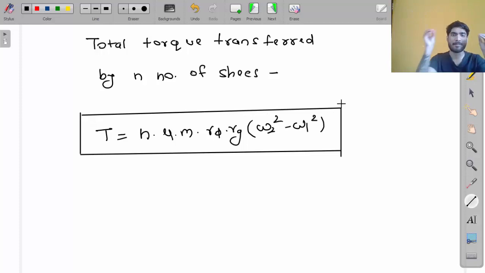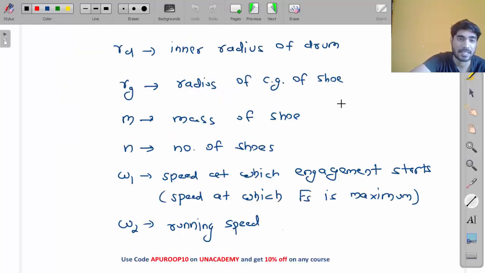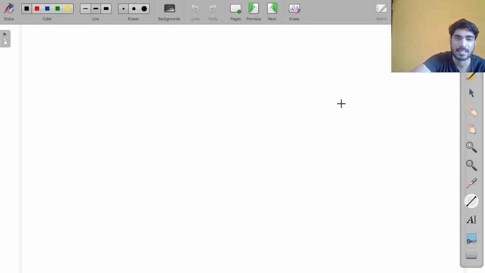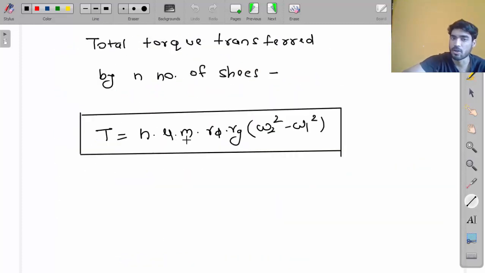Very easy. Multiply everything into omega 2 square minus omega 1 square. Do you understand this, my friend? So this is the equation of torque transferred by centrifugal clutch, where n is number of shoes, mu is coefficient of friction, m is mass of one shoe, Rd is inner radius of drum, Rg is radius of CG of shoe, omega 2 is running speed, omega 1 is the speed at which engagement starts, or you can call the speed at which spring force becomes maximum.